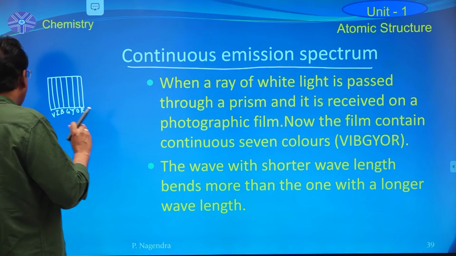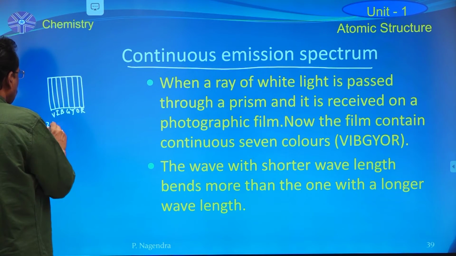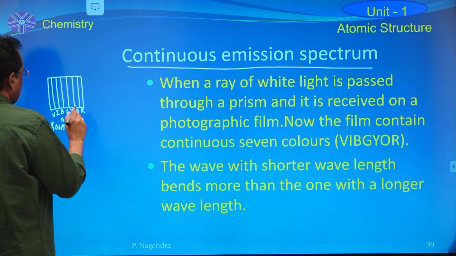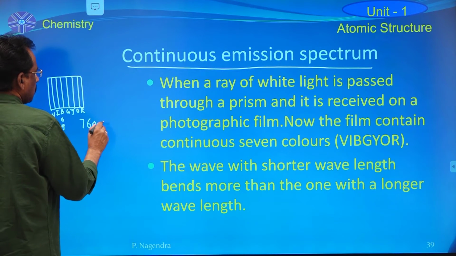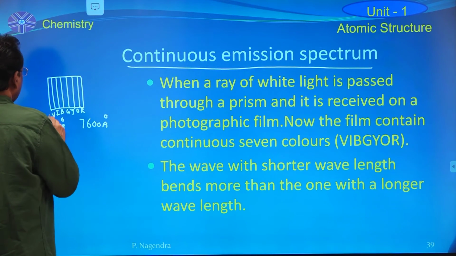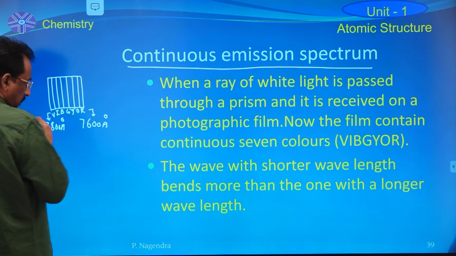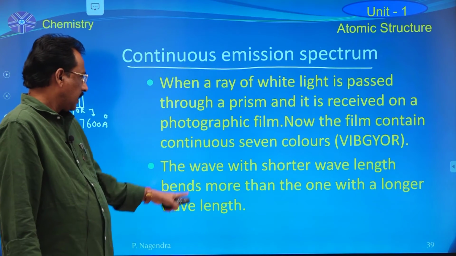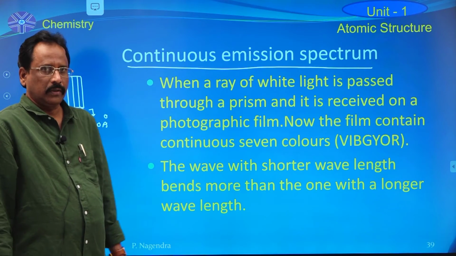Here for violet light, lambda is 3800 angstrom. For red color, lambda is 7600 angstrom. For violet color, lambda is less. That's why the wave with shorter wavelength bends more.